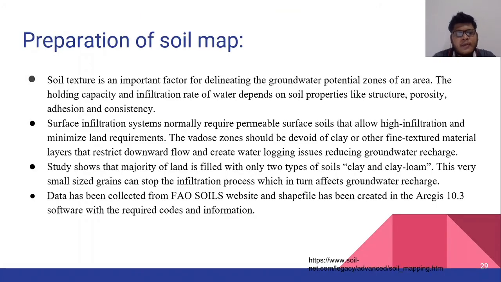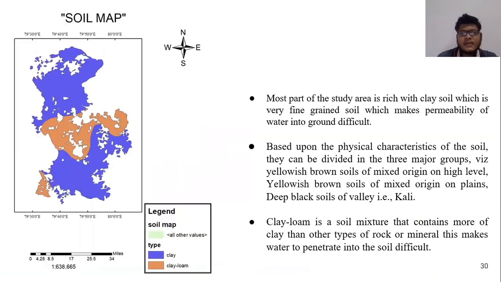Preparation of soil map. Soil texture is an important factor for delineating the groundwater recharge potential zones of an area. The holding capacity and infiltration rate of water depend on soil properties like structure, porosity, adhesion and consistency. Data has been collected from the FAO Soils website and a shapefile has been created in ArcGIS 10.3 software with the required codes and information.